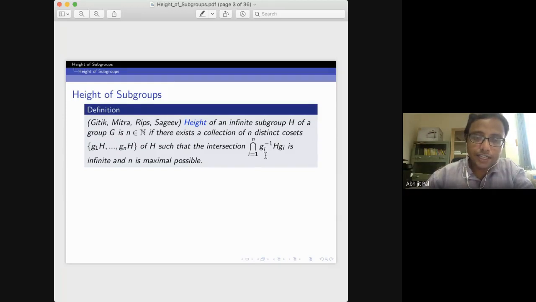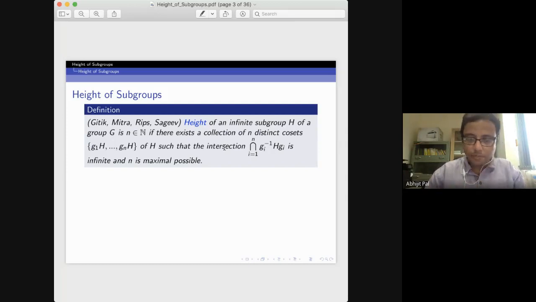And if I take any n plus 1 distinct cosets and take the intersection of the n plus 1 conjugates, then that intersection will be finite. This is the meaning of n being maximal possible. This definition is motivated from three-manifold theory, by the work of Peter Scott and Hass.